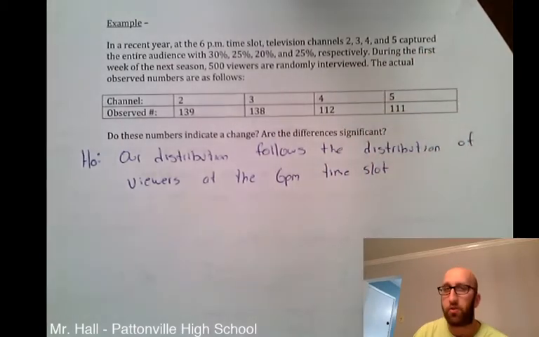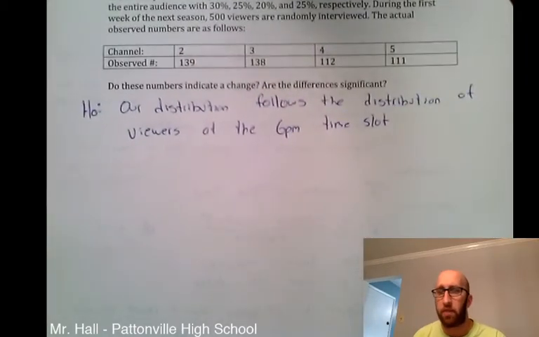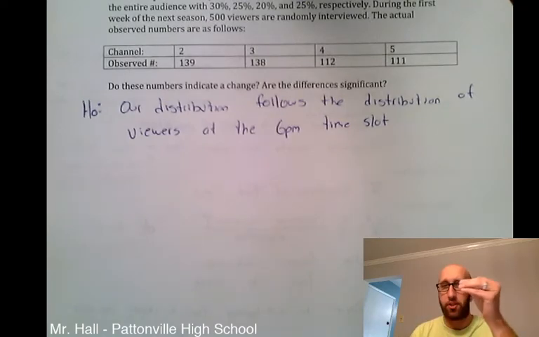So we're going to assume in the null hypothesis that our breakdown matches what should have happened at that 6 p.m. time slot that was previously recorded.